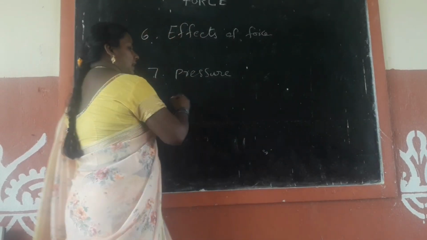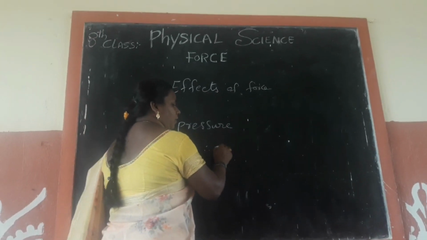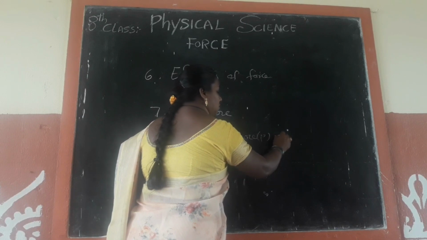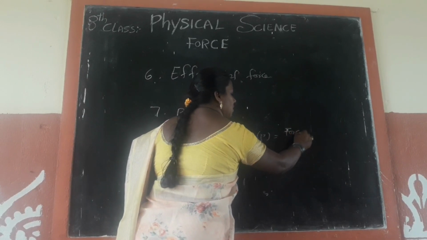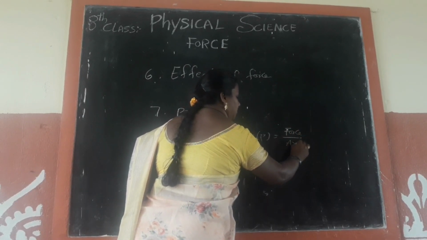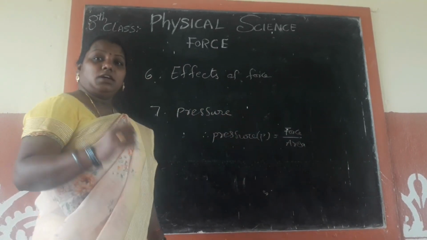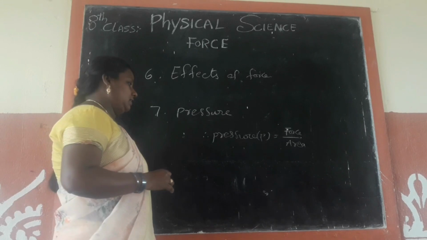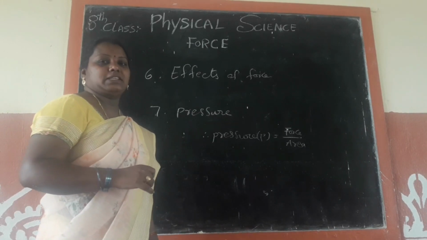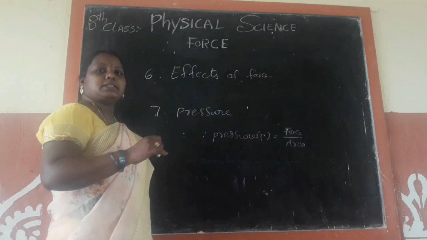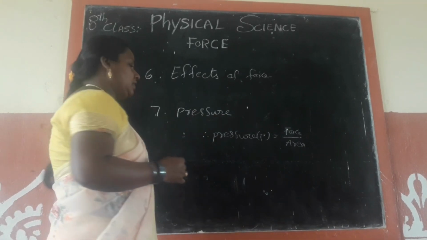So we can write pressure is equal to force by area. Pressure is a physical quantity, that's why we must express its units.